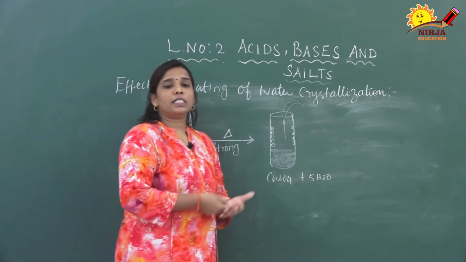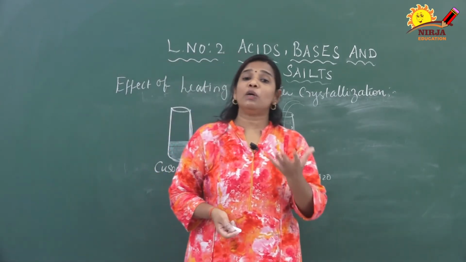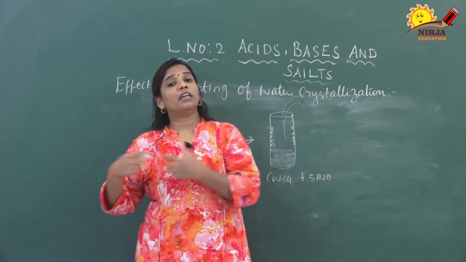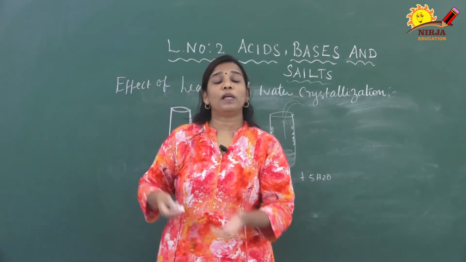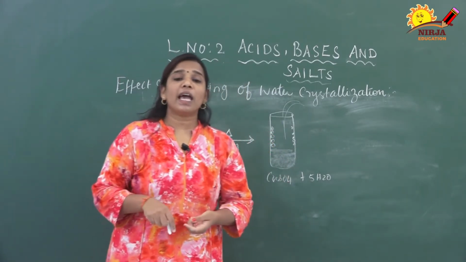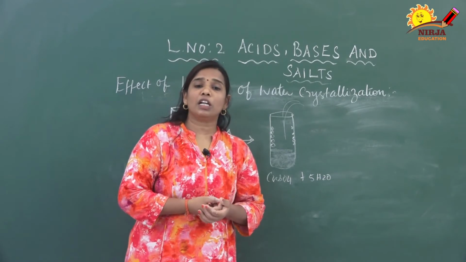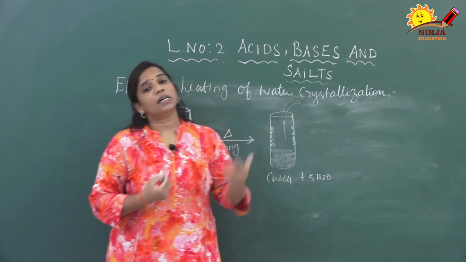In the same way, ferrous sulphate heptahydrate is normally a greenish color. When we heat it, it is converted into FeSO4 plus 7H2O. Again when we add water, it changes back into the green color of ferrous sulphate heptahydrate.